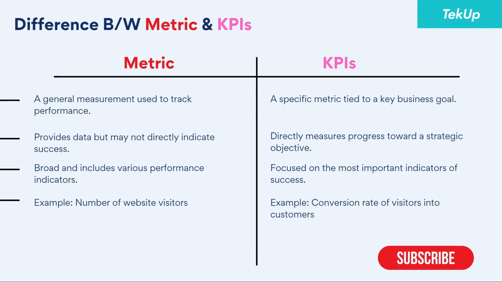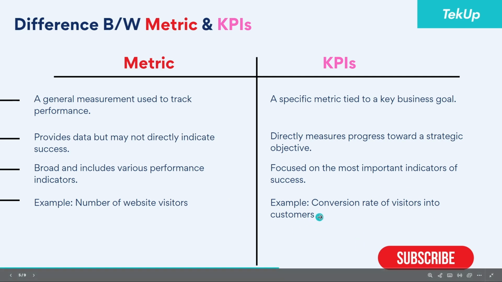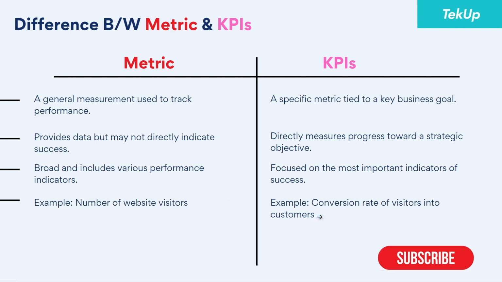How does people visiting the website make a difference to the company? But when we're talking about key performance indicators, conversion rate of visitors into customers. Now, this is a key performance indicator. Why? Because it is tied to the business goal. How? Because now we are not only looking at the customers that are visiting the website, we are looking at the customers that actually purchase after visiting the website.